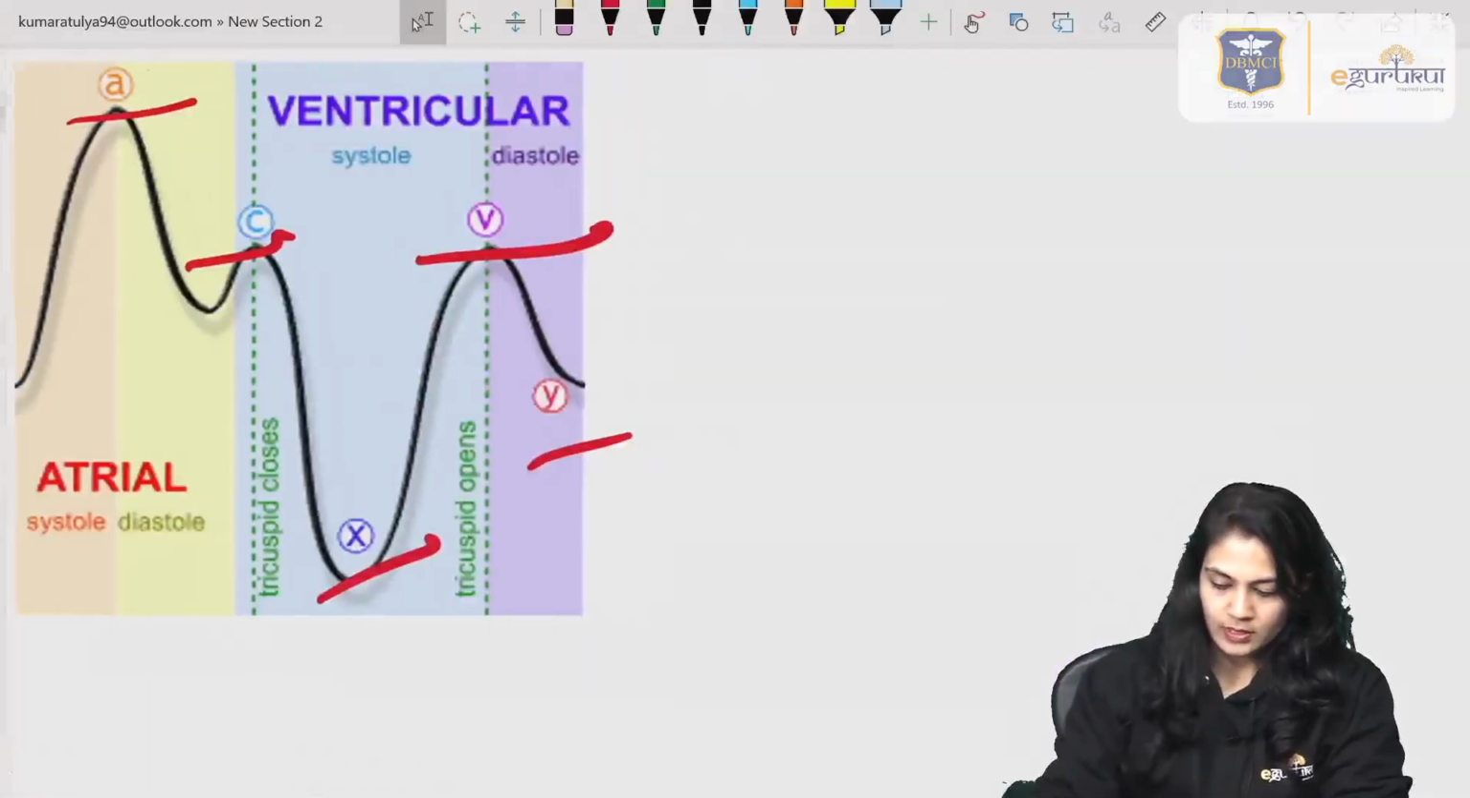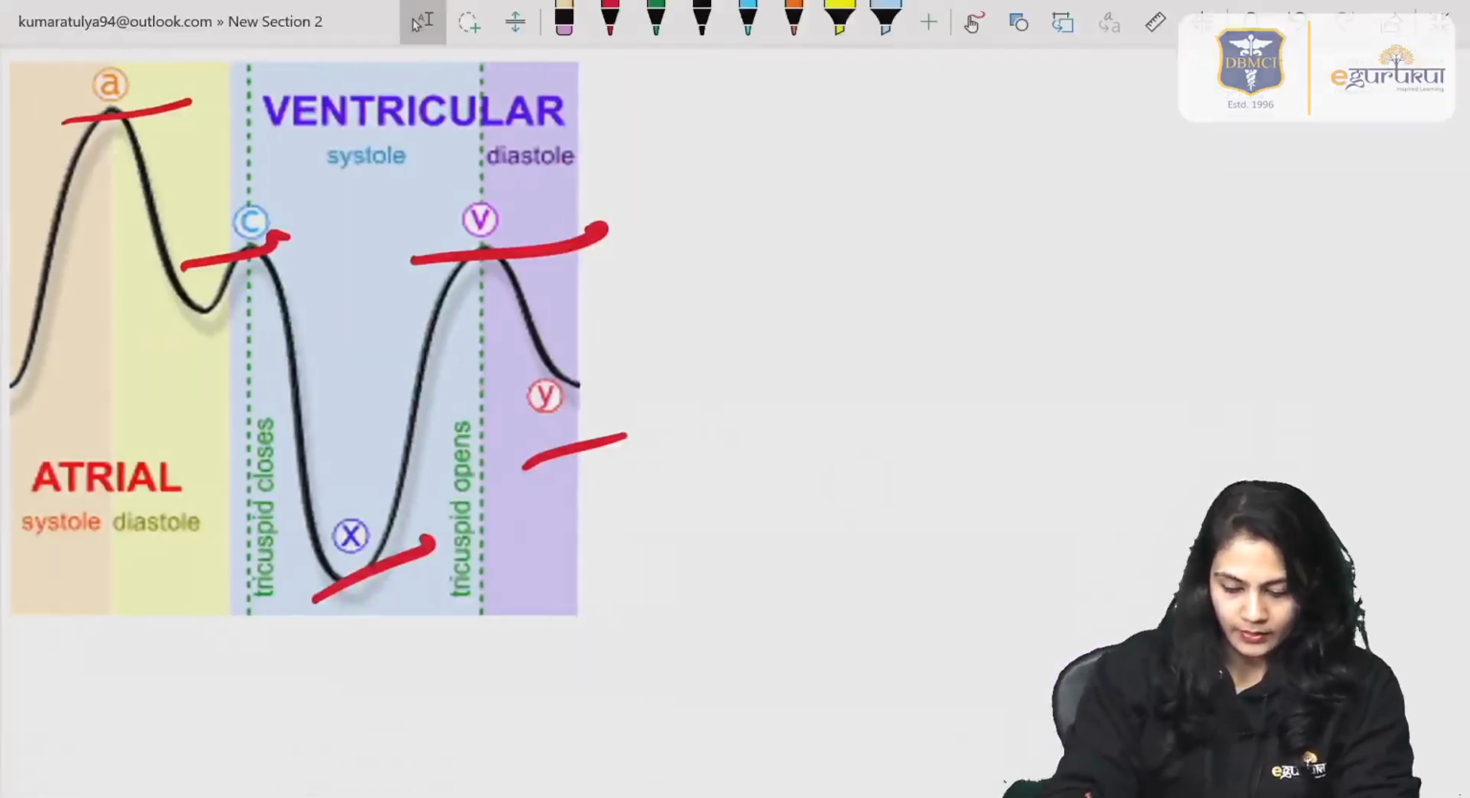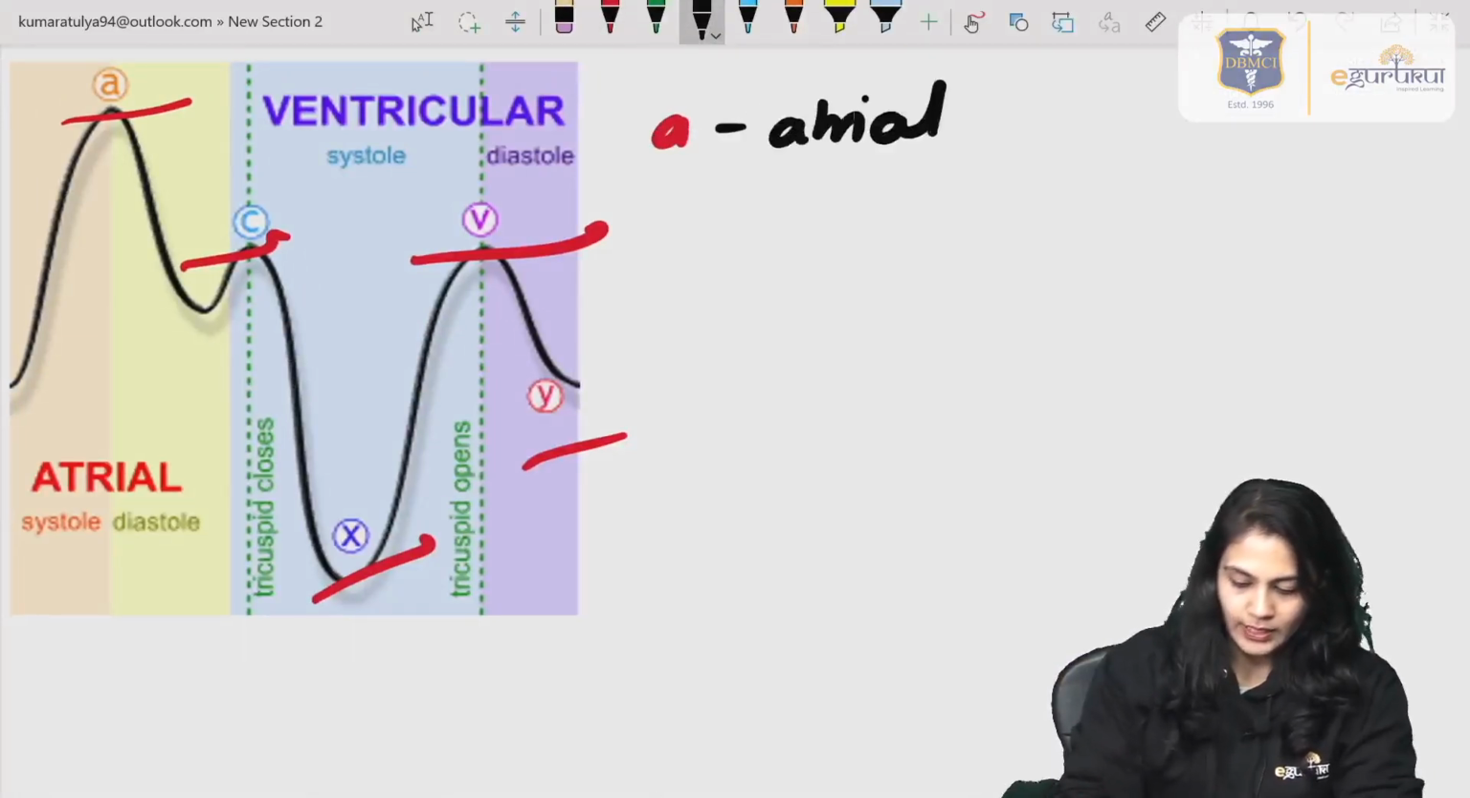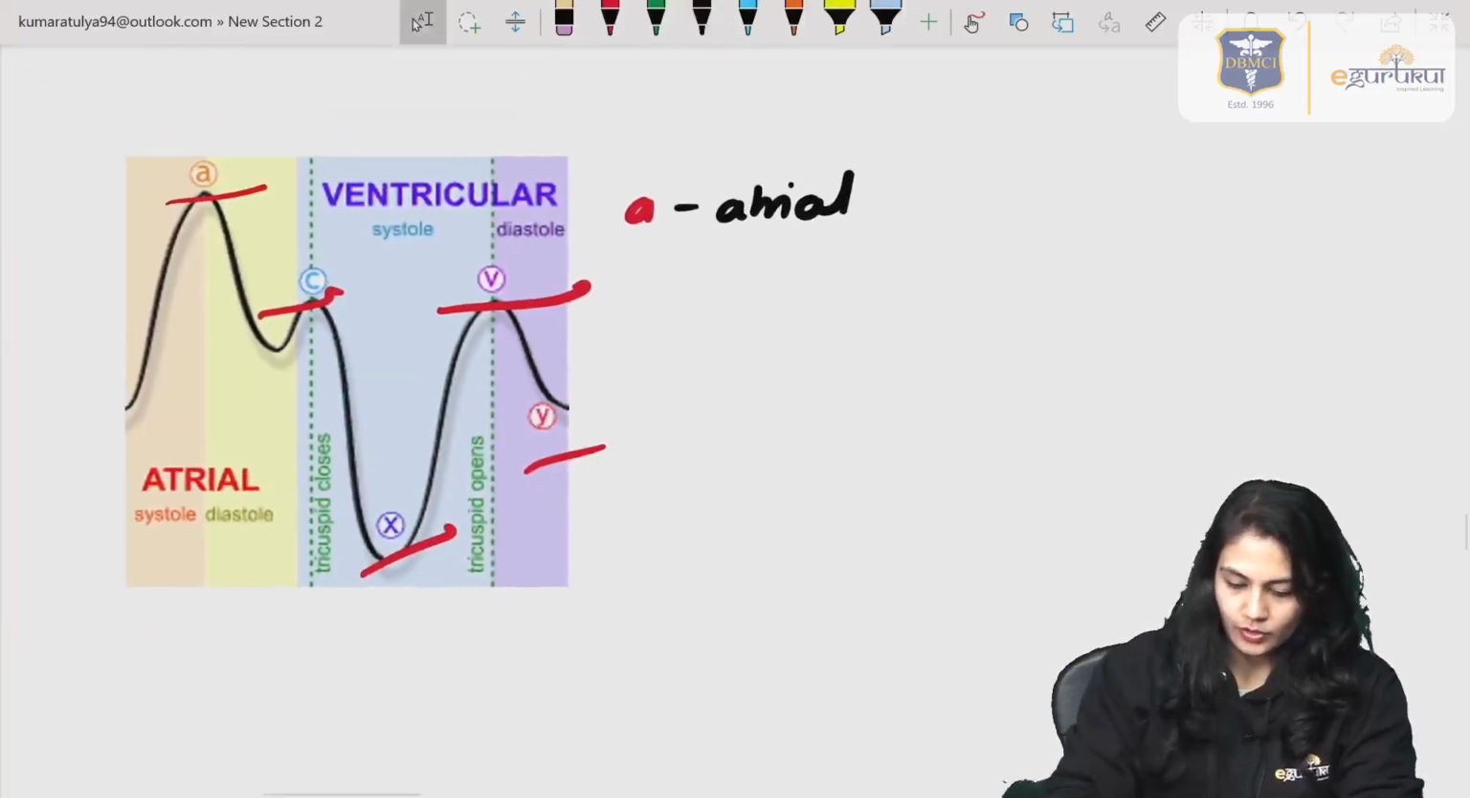If we have to discuss why they are there, A is because of atrial contraction.